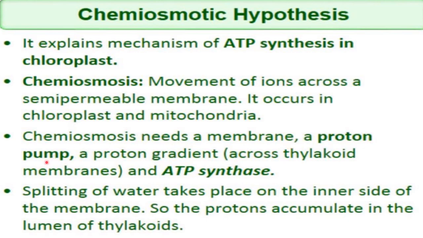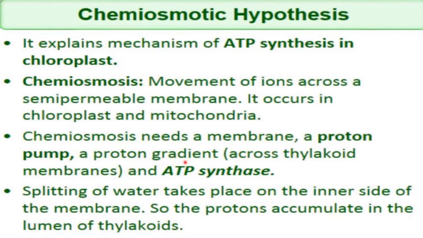It needs a proton pump for the transportation of protons, and a proton gradient across the thylakoid membranes. Gradient means on one side of the membrane the concentration of protons is more, and on one side the concentration of protons is less. That will be called the concentration gradient of protons, or proton gradient you can say.